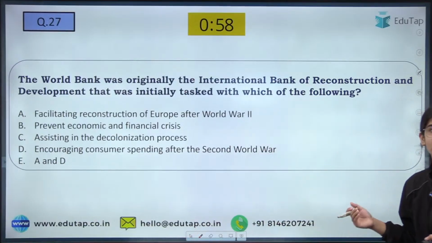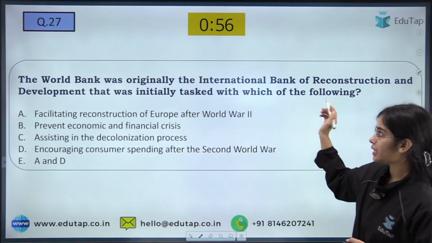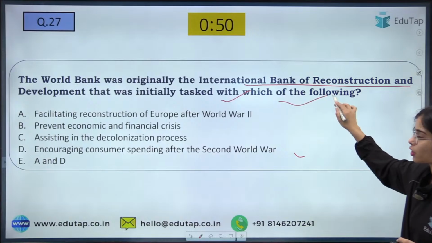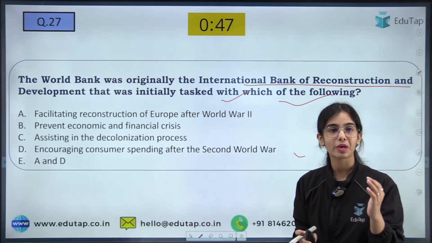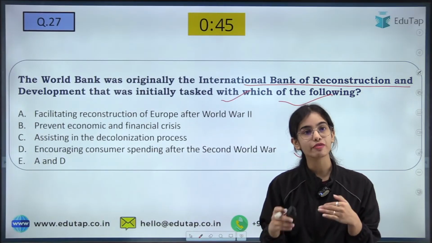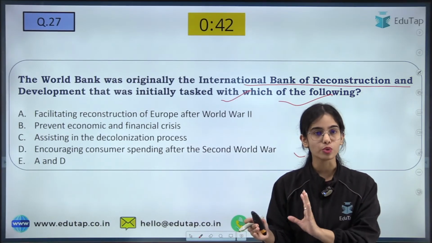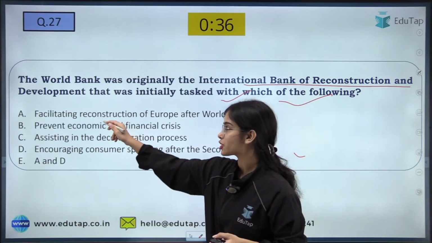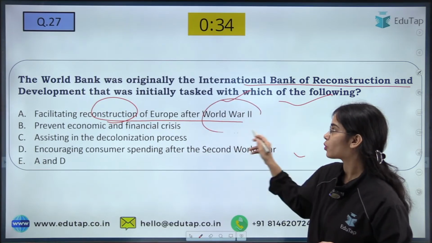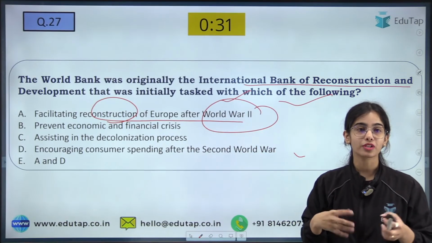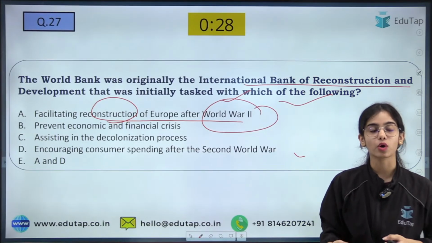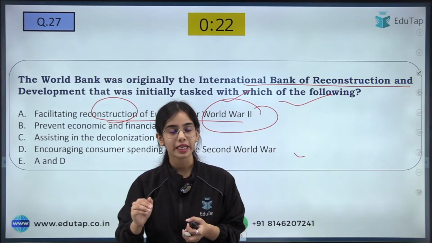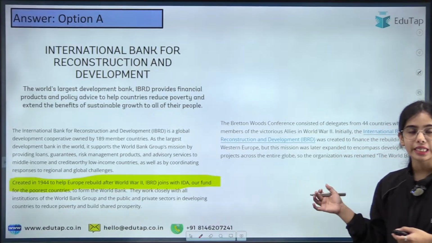Now coming to the next question: the World Bank was originally the IBRD, the International Bank for Reconstruction and Development, that was initially tasked with which of the following? A very easy question. The World Bank, the IBRD and the IMF were formed at the end of World War II. So you can understand that the IBRD was made focusing on the facilitation of the reconstruction of Europe after World War II. After the war, reconstruction was required of the major economies such as European countries and other economies that were hit by World War II. So here A is the right answer.